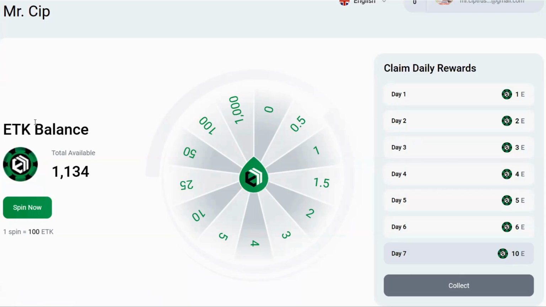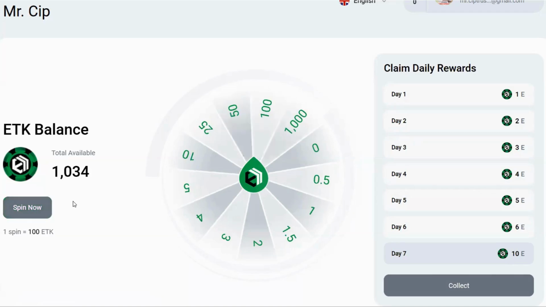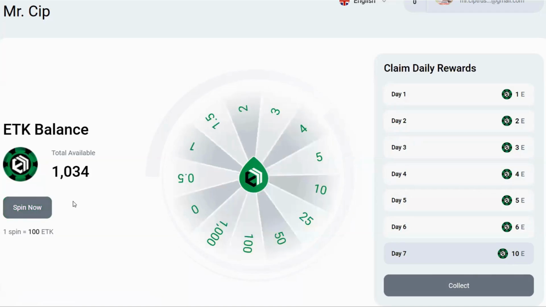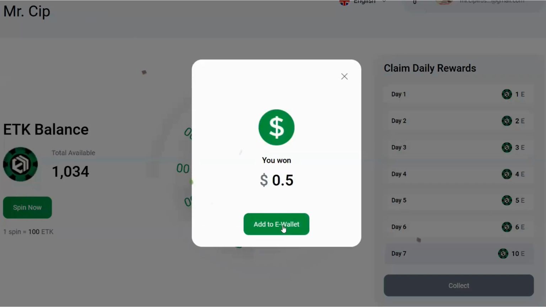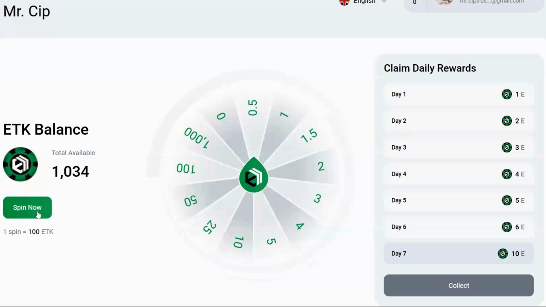So every time you have at least 100, you can spin the wheel, like a fortune wheel, the money wheel in this case. For example, right now, I've got more than 1,000, so I can spin the wheel, and let's see if I get 0.5 USDT. Yes, bad luck. I can add it to the e-wallet. Let's do it again.